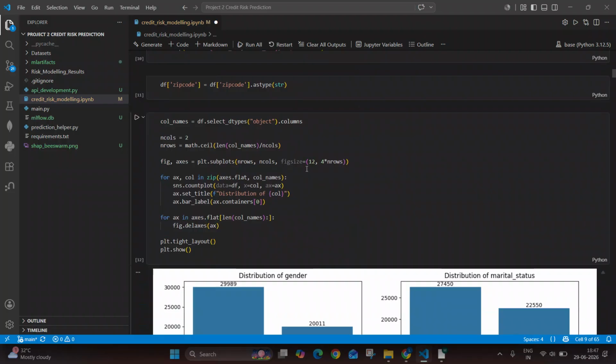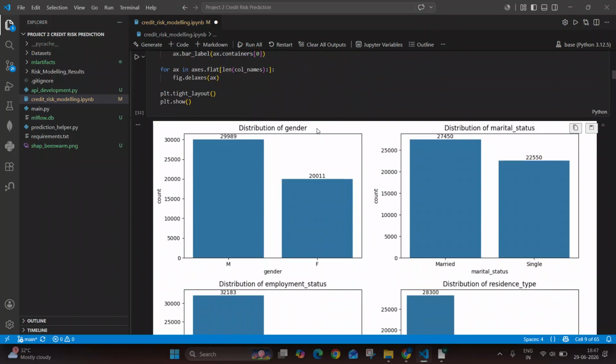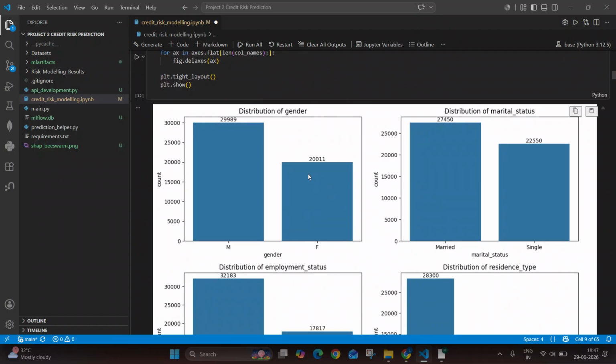Next, we are checking the distribution of the categorical columns. These are the categorical columns, and these are the distributions. For example, gender: we can say that around 30,000 records belong to male, whereas 20,000 records belong to female. Then marital status: 27,000 records are associated with married, whereas 22,000 records are associated with single.